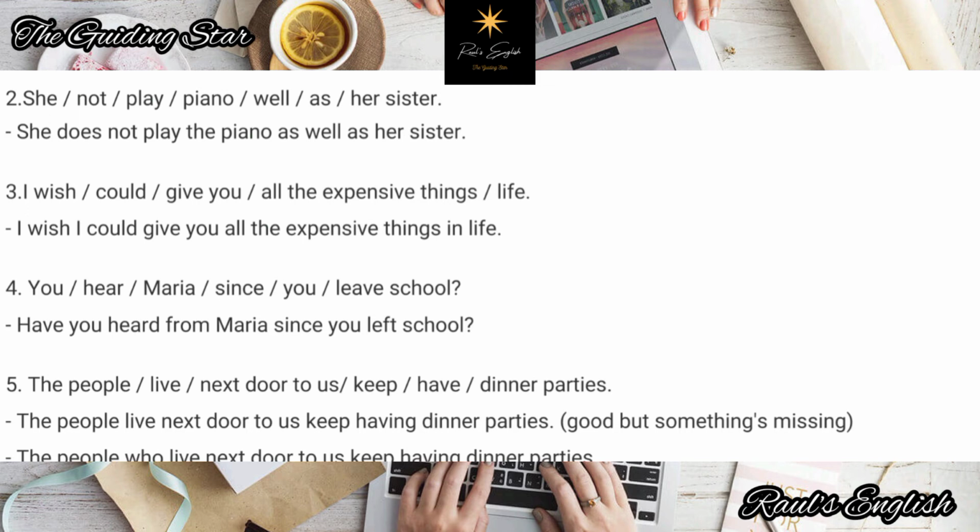The people who live next door to us, the people that live next door to us, both are perfectly correct. Keep having, not keep have, keep having. You have to correct the sentences as well. Dinner parties, so they keep throwing dinner parties, they keep calling their friends and having dinner parties. Maybe they call us as well. If they call us, it's good.